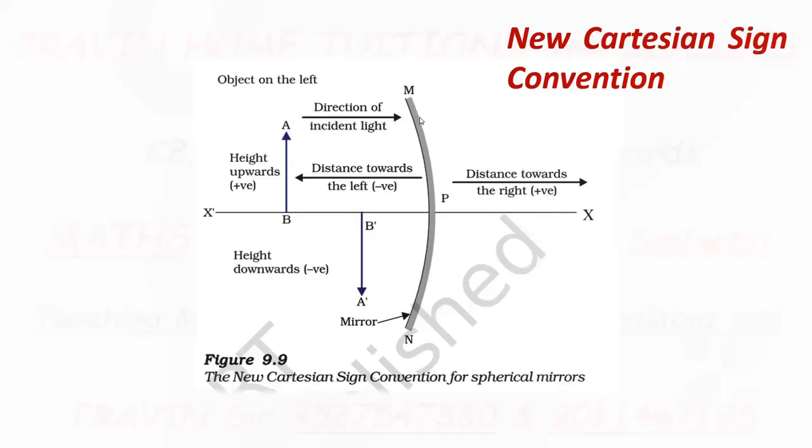This is the direction of the incident ray. The horizontal distances measured from P towards left are taken as negative. The horizontal distances measured from P towards right are taken as positive. The vertical distances measured from the principal axis upward are taken as positive. The vertical distances measured downward from the principal axis are taken as negative. All this is about the new Cartesian sign convention for spherical mirrors.